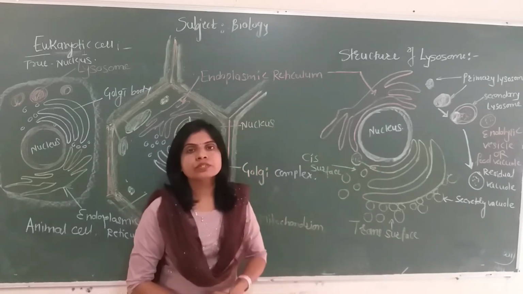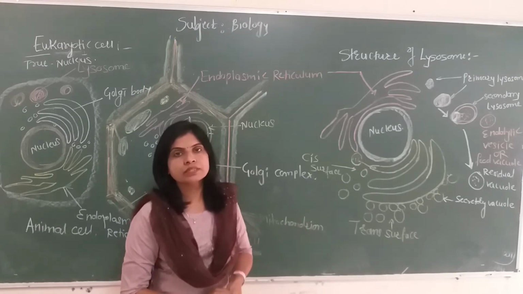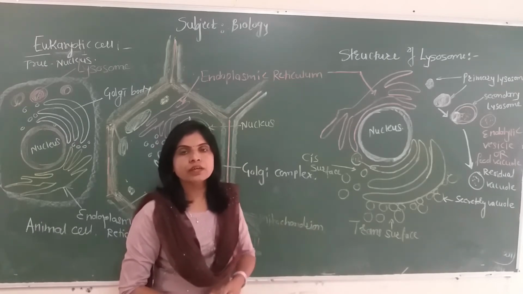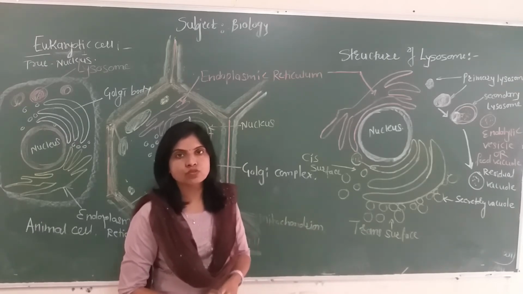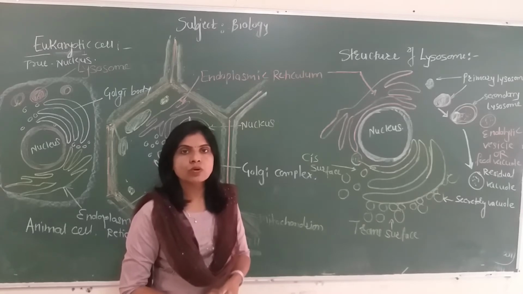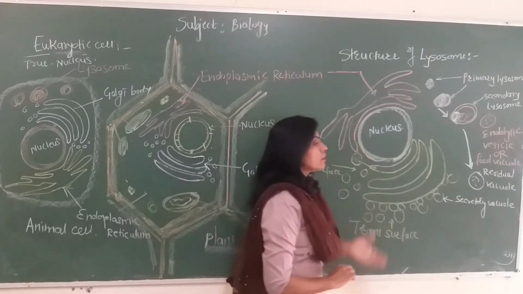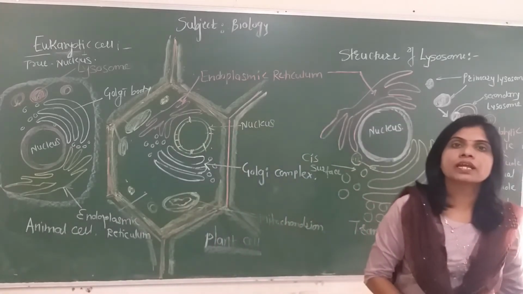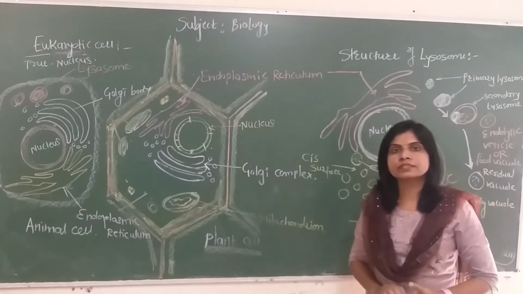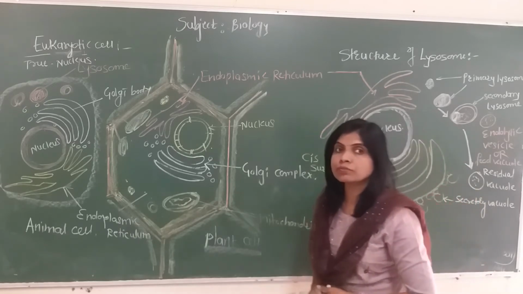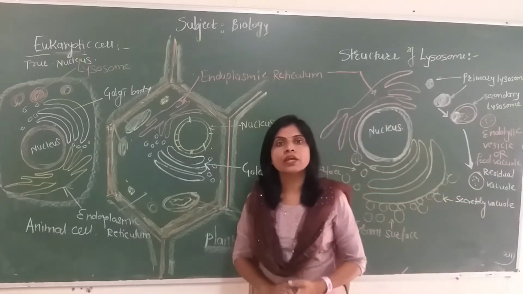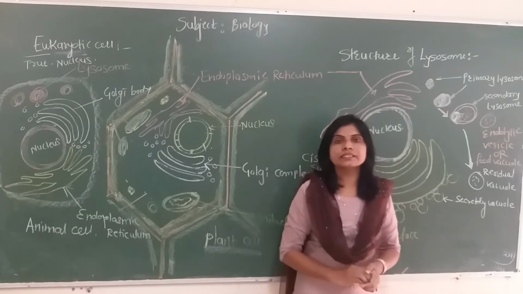The Golgi body produces another membranous cell organelle, especially in the animal cell, called the lysosome. Lysosomes are also called suicidal bags because they contain a number of lytic enzymes like amylases, proteases, and lipases. The lysosome is a membranous sac produced from the Golgi body. It remains intact in the cell cytoplasm.